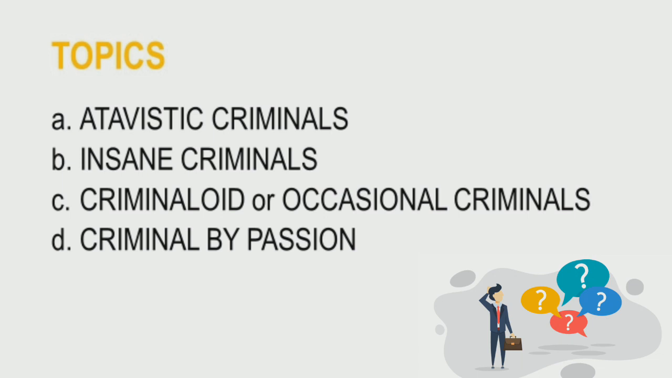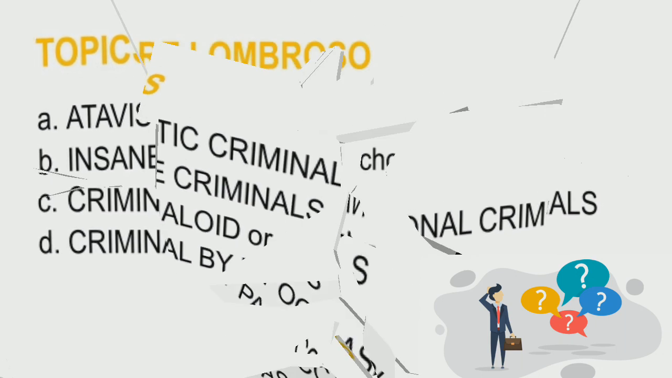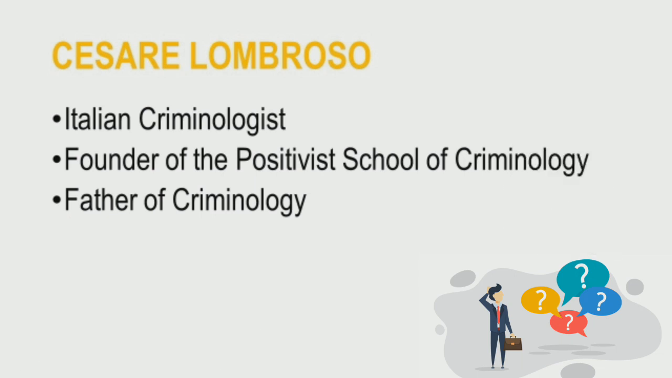So before we proceed to the discussion, let us first have a brief background on who Cesare Lombroso is. Of course, if you are studying criminology, probably you already have an idea who Cesare Lombroso is. And for those who do not, Cesare Lombroso is an Italian criminologist, and he is the founder of the Positivist School of Criminology. Most of us in the field of criminology know Cesare Lombroso as the father of the criminology profession. Okay, so that's the brief background of who Cesare Lombroso is.